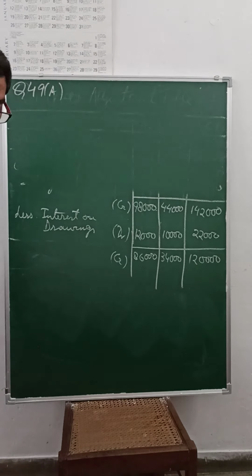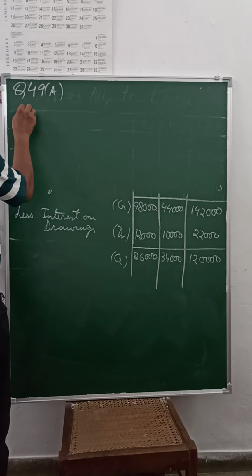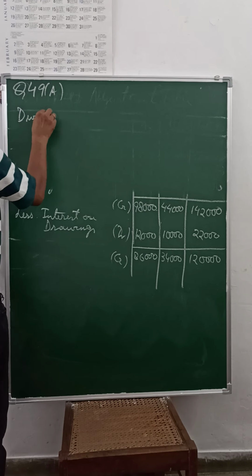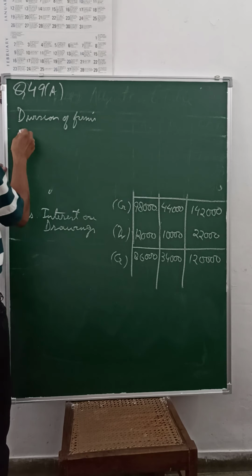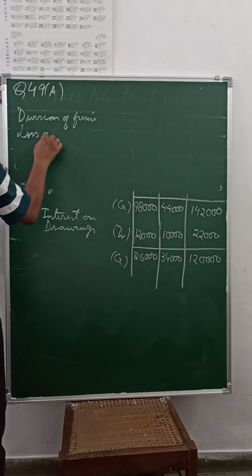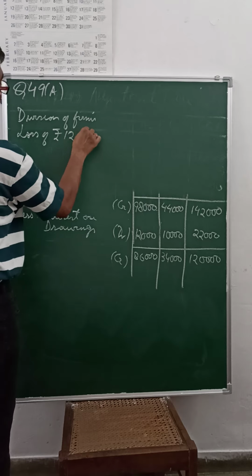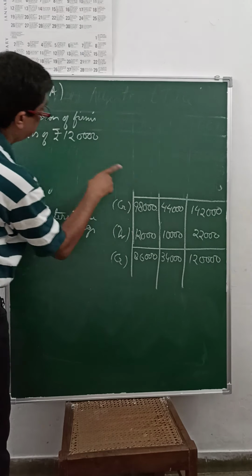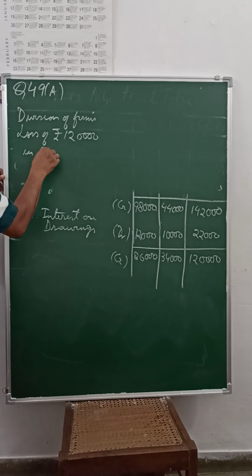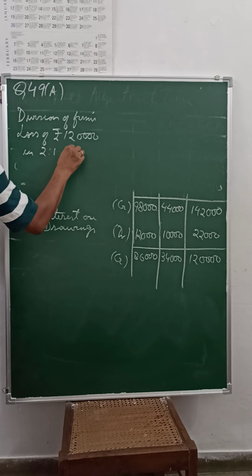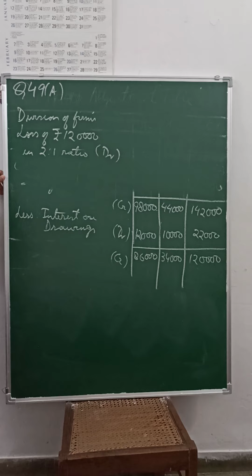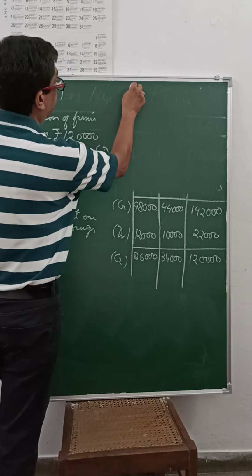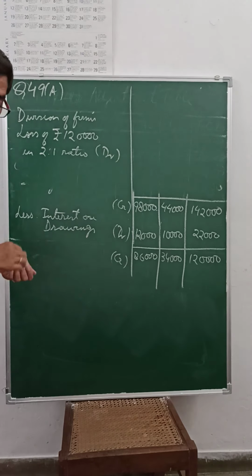After this it will be division of the firm's loss of rupees 1,20,000, which I got from here, in 2:1 ratio. This they have to bear, so it will be debited in the capital account. Since we cannot do it in the capital account, we will do it here in the adjustment table.